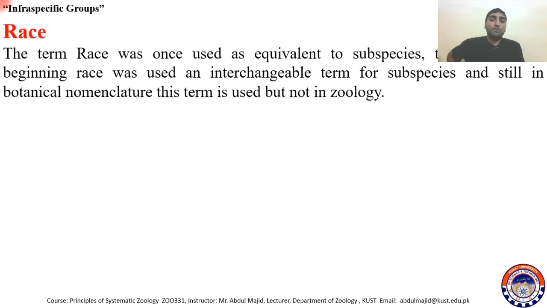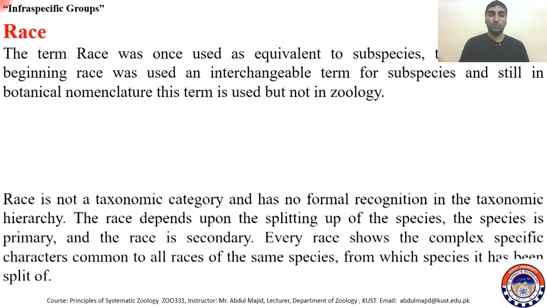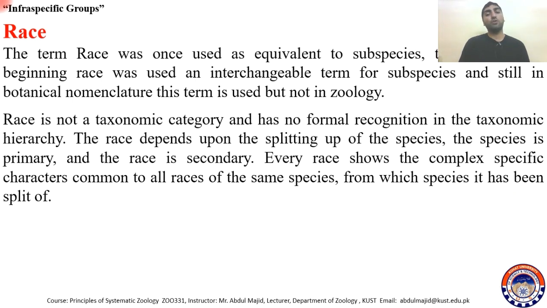Now, race. The term race was once used as equivalent to subspecies, and in the beginning race was used as an interchangeable term for subspecies. It is still used in botanical nomenclature, but it's not used in zoology. So race is not a taxonomic category. It has no recognition. It has no place in the taxonomic hierarchy.